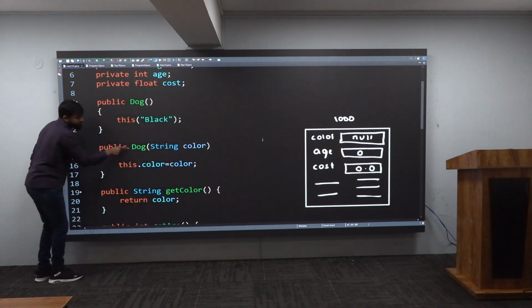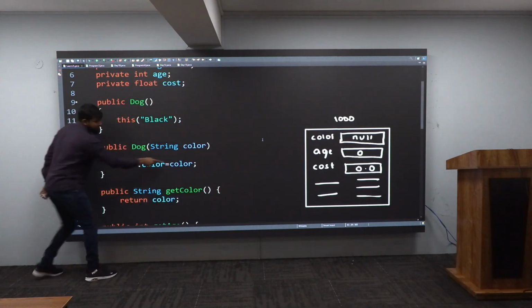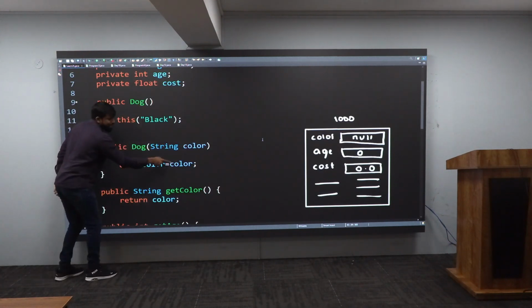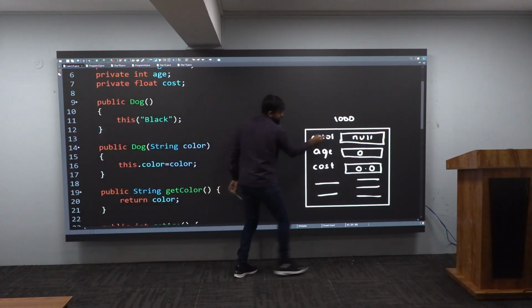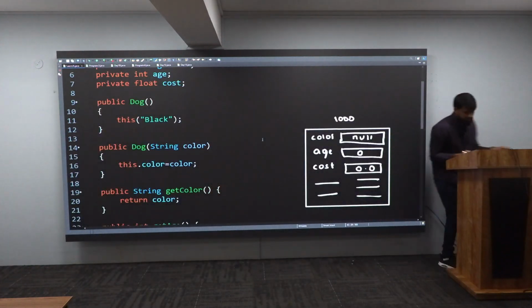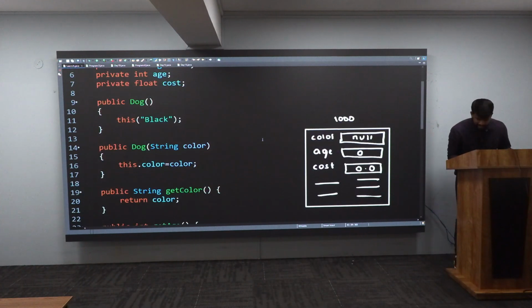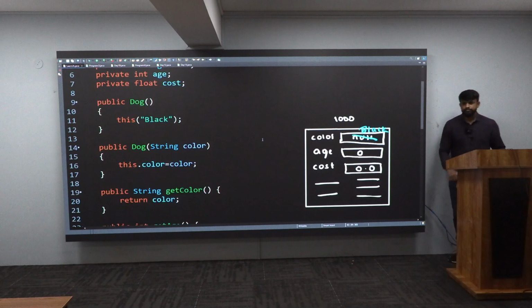Next word. After this, come to this line. What is the color? Black. Black you are giving to this dot color. This dot color means who is he? He's an instance variable. Now it is having null. It is overwritten and it will be having what? Black. Like this. Sensing this much? Okay, sir.